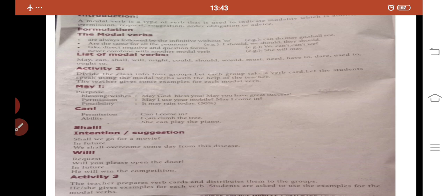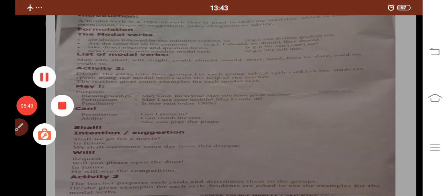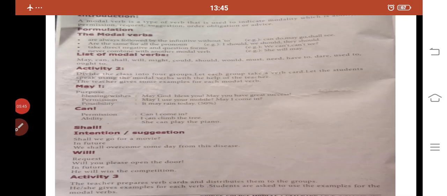Then shall is used for intention or suggestion. Okay. Shall we go for a picnic? Shall we go for a movie? It shows our suggestion to the listener. Okay. It may be that we may get various answers for our opinion from the listeners. Here the word shall shows our suggestion, and in future we shall overcome this disease someday. So this word also shows our intention.